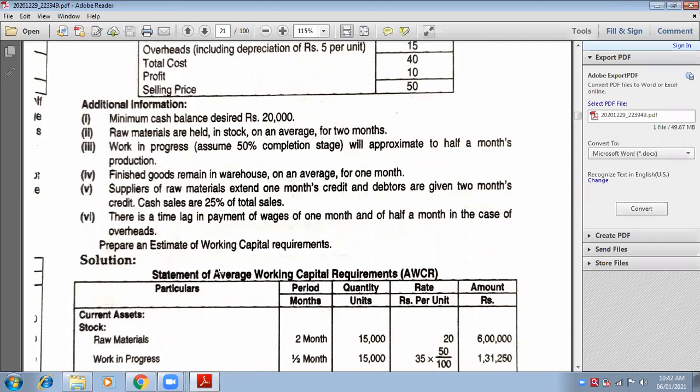Don't look at the solution part. How did Priya ma'am teach you? Ma'am, particulars, unit, rate, period. Okay. So draw the period column. Particulars, unit, rate, and amount. You were not making a period column.